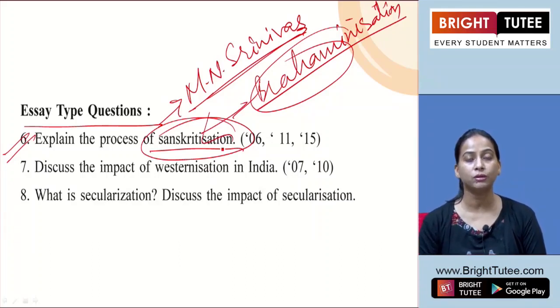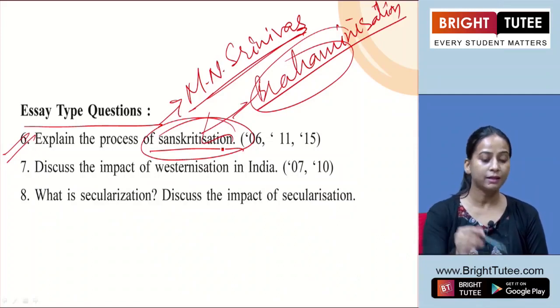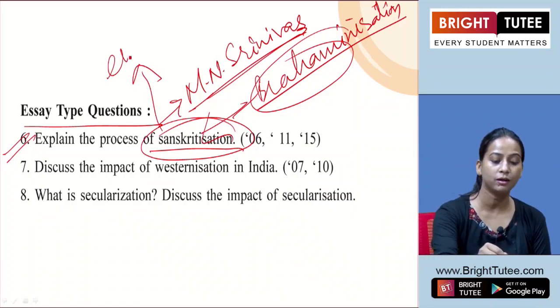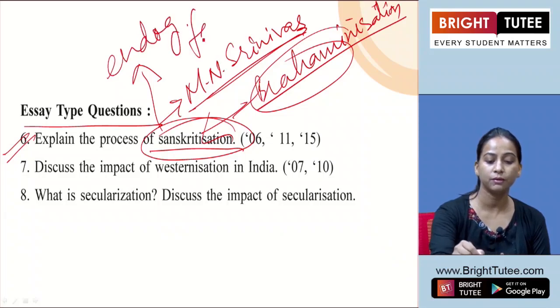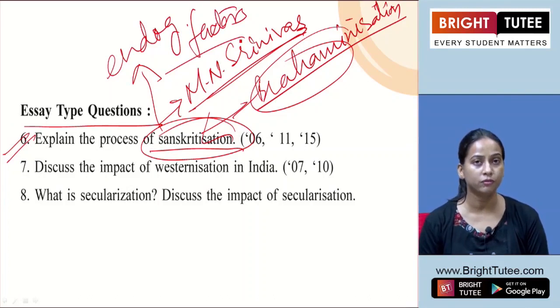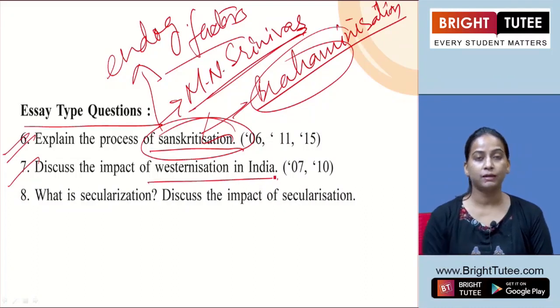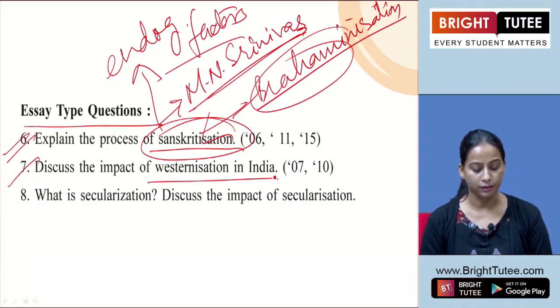and this term was basically just to show that how the social change was occurring in our society and how this factor was the endogenous factor which was occurred within the society in bringing the changes in Indian society. The next one they have asked, discuss the impact of Westernization in India.